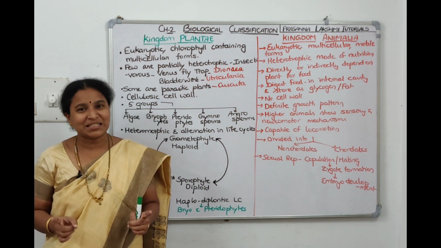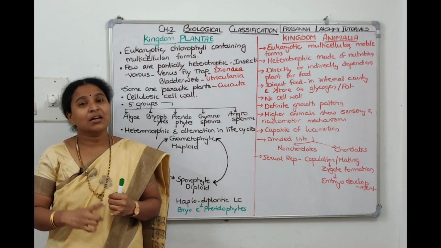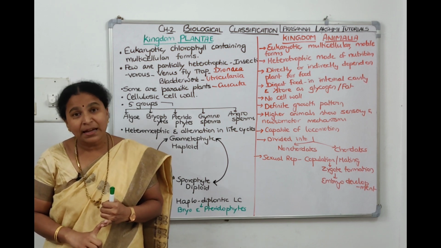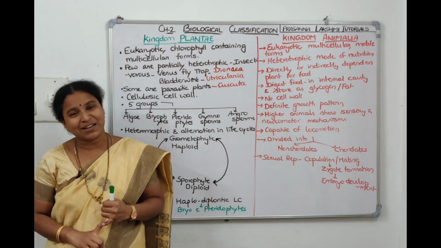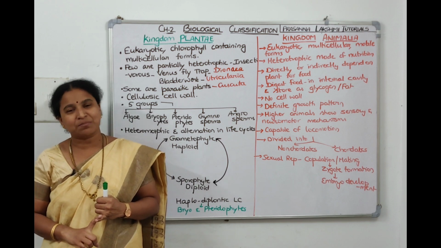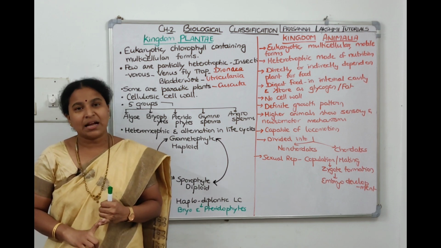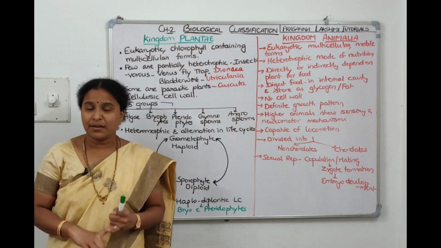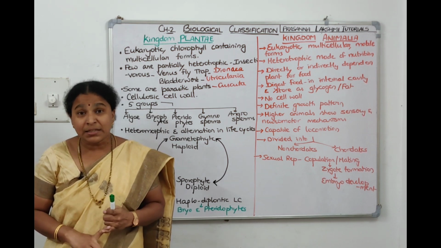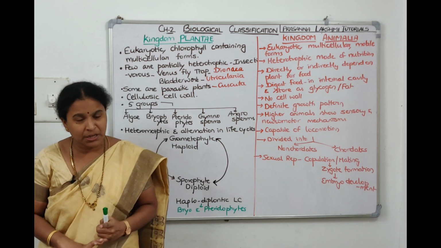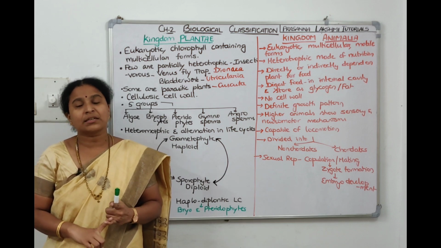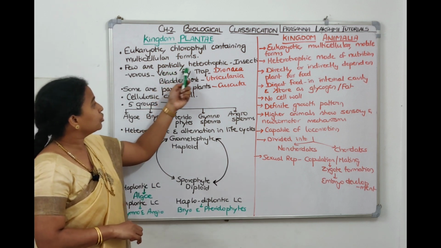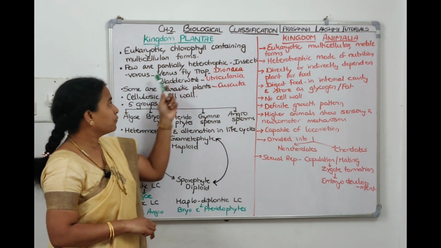Then we are talking about insectivorous plants like Nepenthes, which is called pitcher plant, Dionaea, which is called Venus flytrap, Drosera, which is called sundew plant, Utricularia, which is bladderwort. So all these are the examples of insectivorous plants. They manufacture their food, they're green, they do photosynthesis, but since they are growing in nitrogen deficient areas, they kill the insect and from the insect's body they take the nitrogen. So some are partially heterotrophic, which are called insectivorous plants.